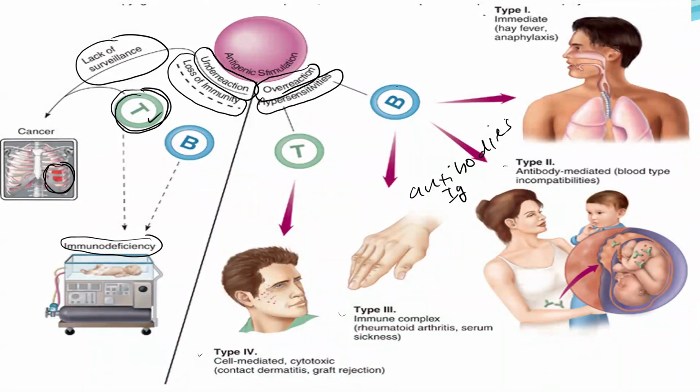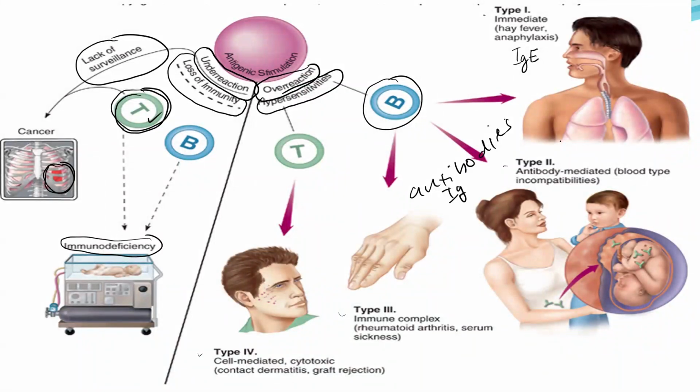Remember, the antibodies are produced by the B cell. So it is the B cell that produces the antibodies. Some of these antibodies are really, really reactive and cause this type of hypersensitivity. For example, type 1 hypersensitivity is also known as an allergy. It is caused by the overreaction of IgE. So IgE is overreactive, causing the person to have an allergic reaction.